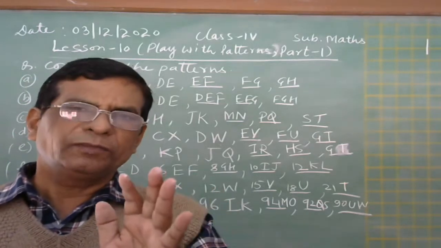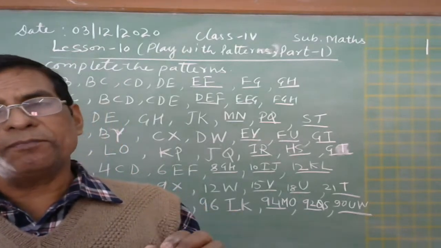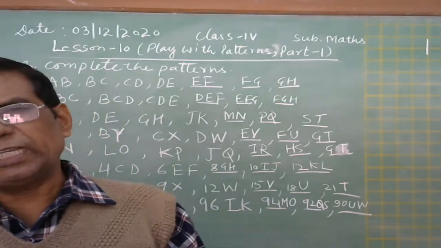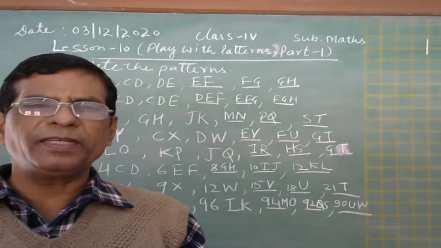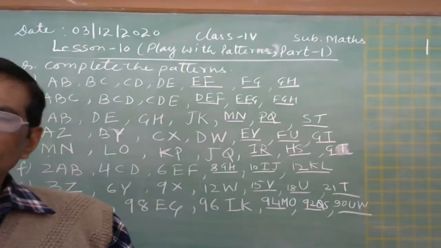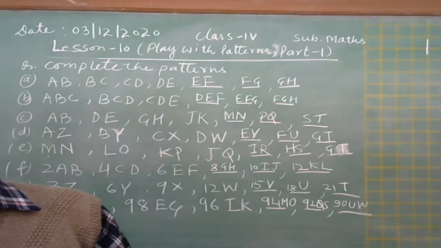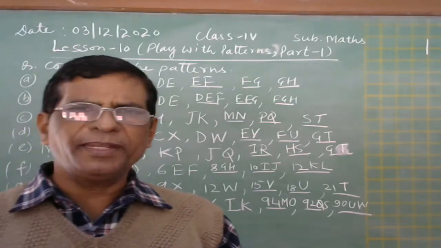But whenever we are making a pattern, there must be some sequence in repeating. It will be repeated in a particular sequence, then only will the pattern be formed, otherwise the pattern will not be formed. Is it clear? Any doubt to anybody?